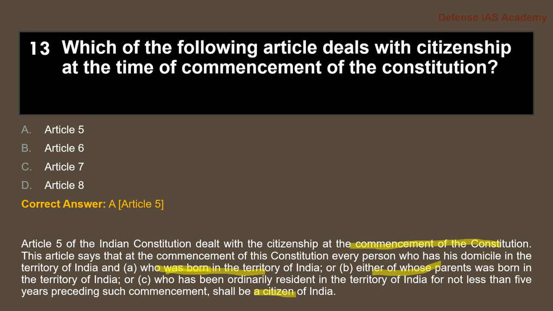Either you are born in the territory of India, or either of your parents are born in the territory of India, or you have been resident in the territory of India for not less than 5 years, you shall become a citizen of India. So Article 5 of the Indian Constitution deals with the citizenship of India, or decides who can be a citizen of India.